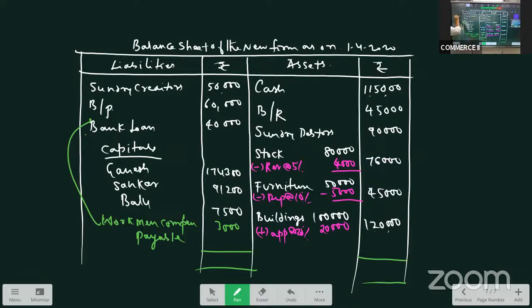Let us do the total here. 1,50,000, 1,74,300, 91,200. Okay.